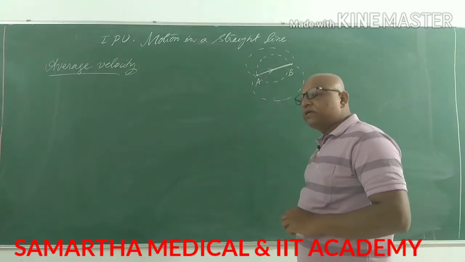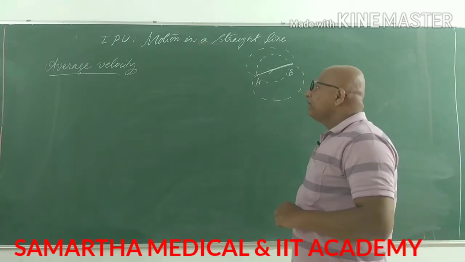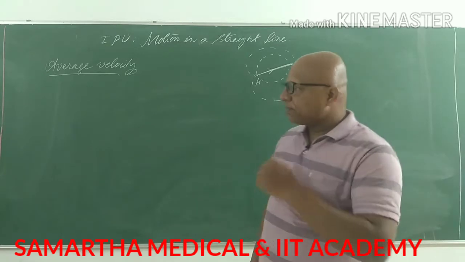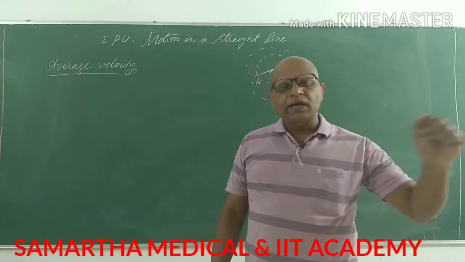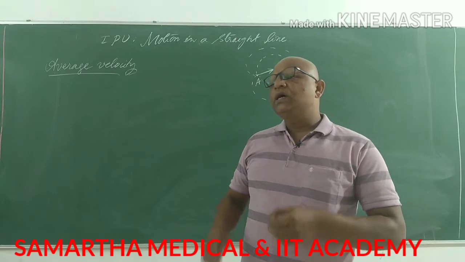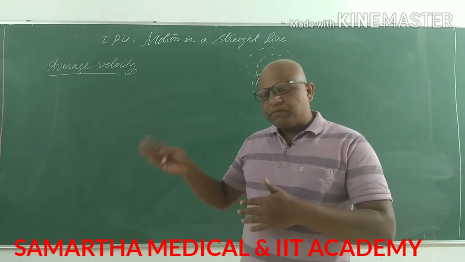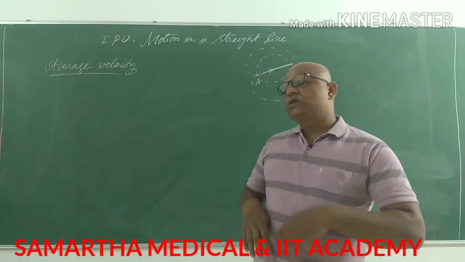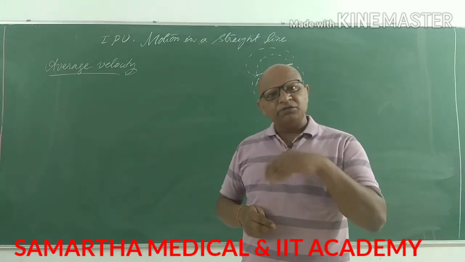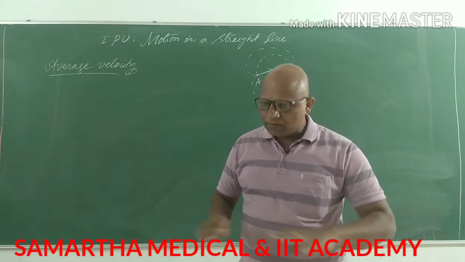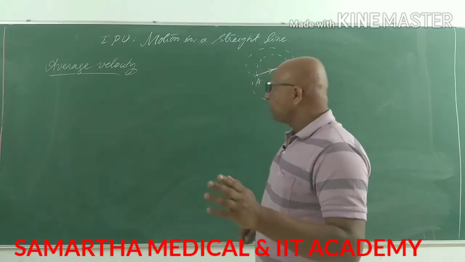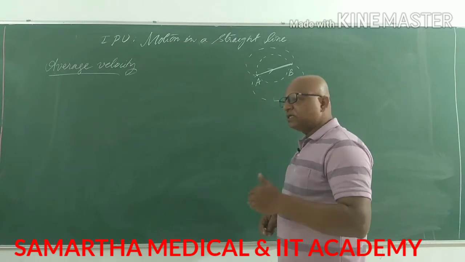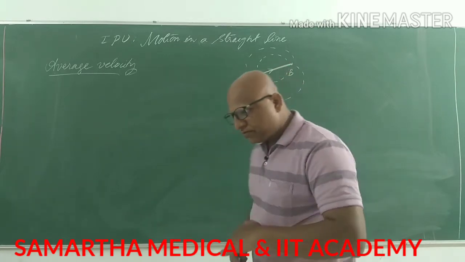That is called displacement. Displacement is a vector quantity, and in this chapter displacement can only be in one straight line, because we are dealing with motion in a straight line. Displacement can be zero sometimes, but distance traveled may not be, because if you return to your initial position, your displacement will be zero, but your distance traveled will not be. After defining this, distances are different, displacements are different.